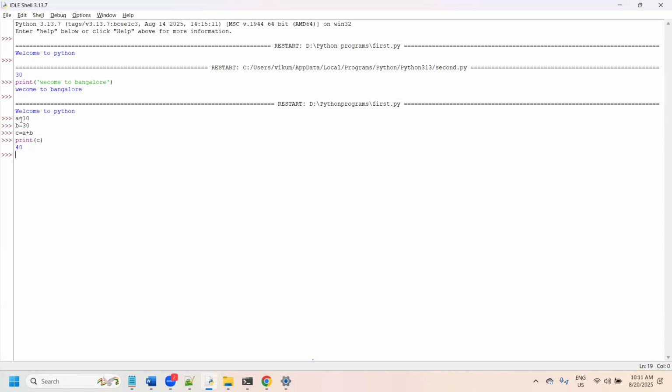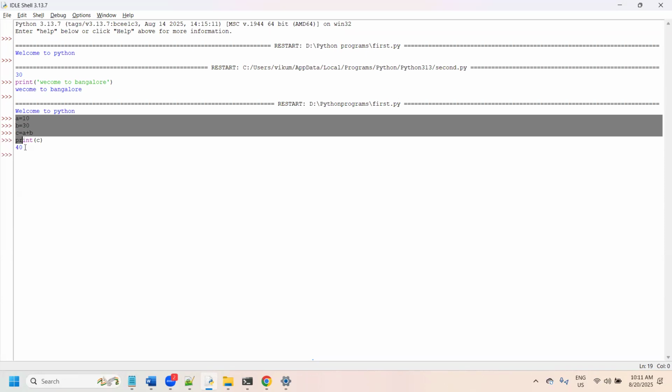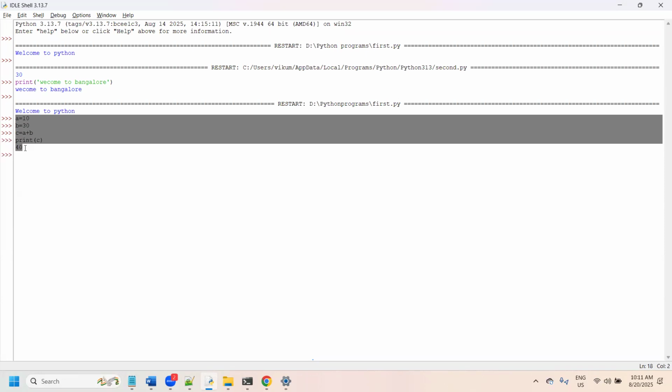But this is valid only until this IDLE is open. Whereas if you want to save the entire program, you have to keep it in a program file. Python always executes in interactive mode, line by line.